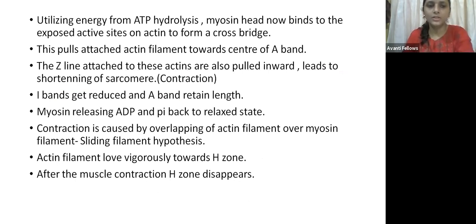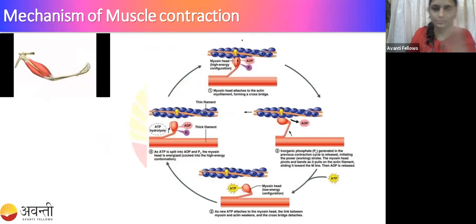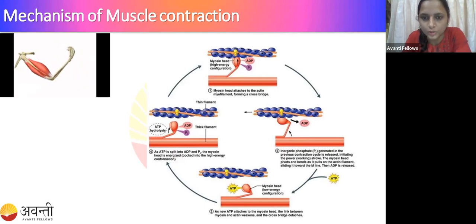Now what will happen? Utilizing the energy of ATP hydrolysis, myosin now binds to the exposed active site on the actin filament and forms the cross bridge. We know that ATP is the energy molecule, right? By using this ATP molecule, the myosin head binds to the actin. I will show you in the diagram also. Here you can see, this is the myosin head, and this is the actin filament.